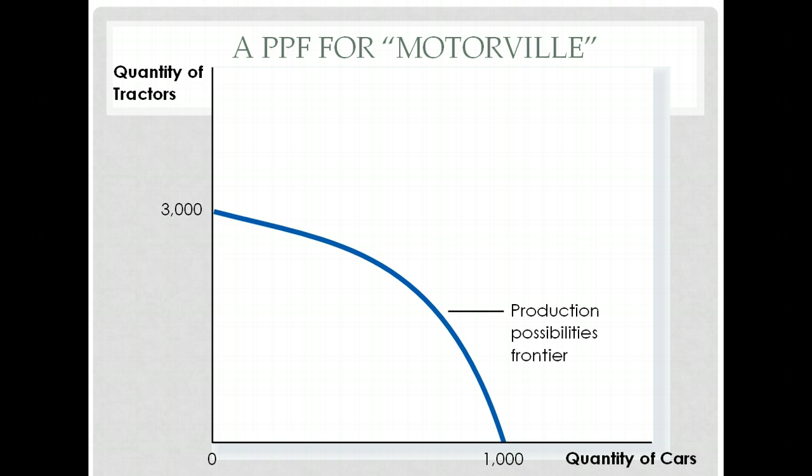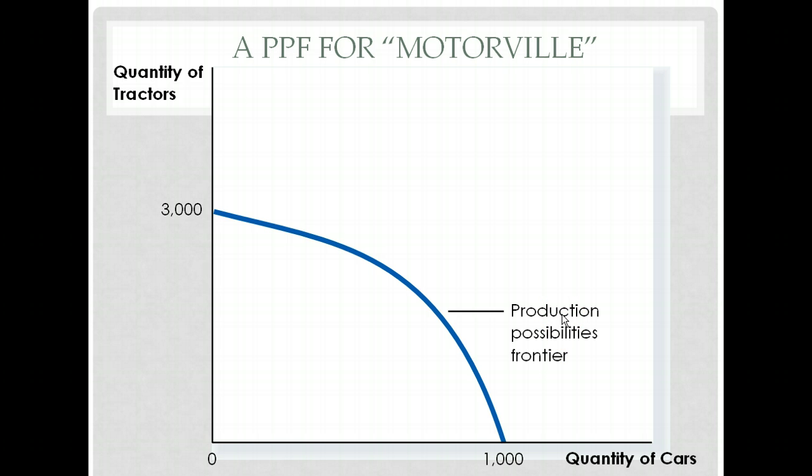We used to call the West, before we knew anything about the West, the frontier because it was as far as people could safely go before they went into the unknown. All right, so a frontier is sort of an outer boundary. Think of this line as an outer boundary. It's the outer edge of what's possible to produce.